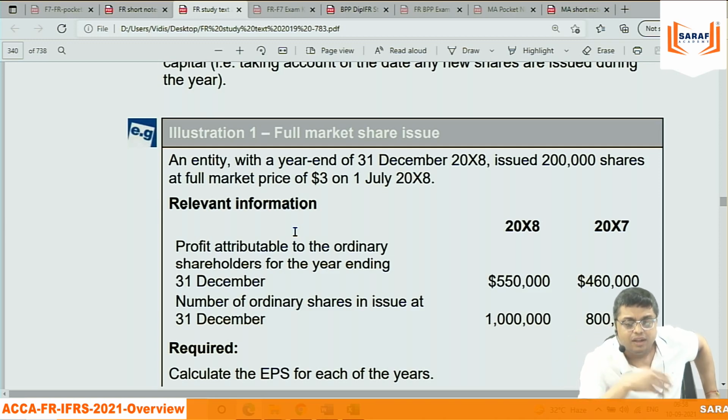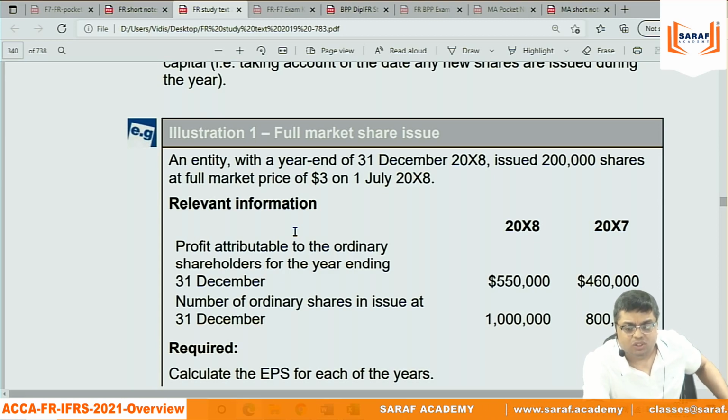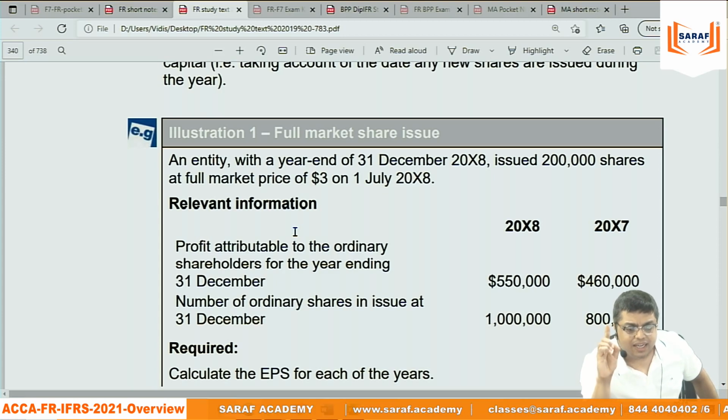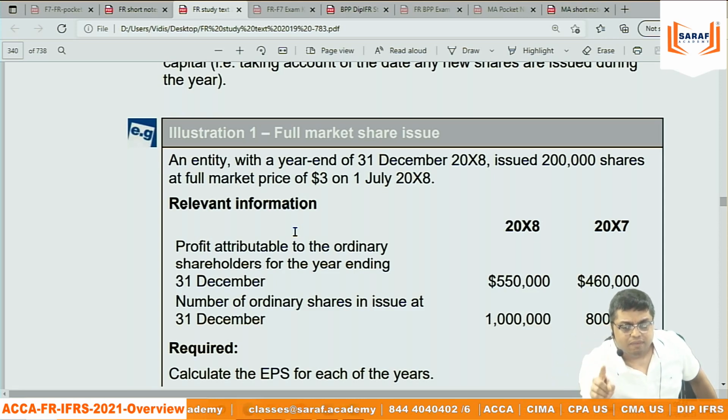An entity with a year end of 31st December 2018 issued 2 lakh shares at the full market price of $3 on 1st July. The company's year ending is 31st December. In the current year, after 6 months, on 1st July, the company issued 2 lakh new shares at $3.